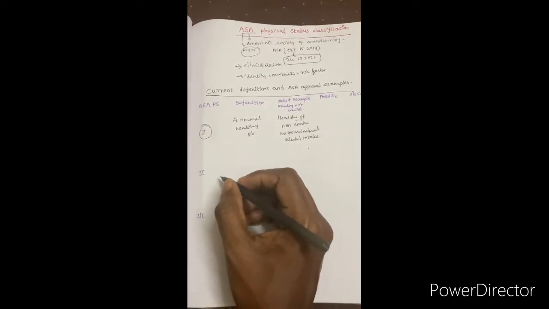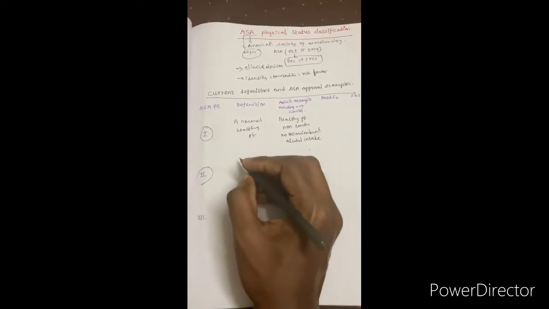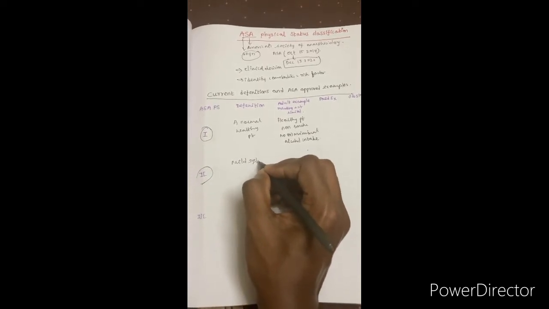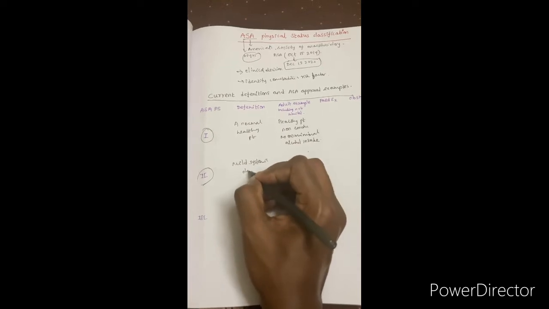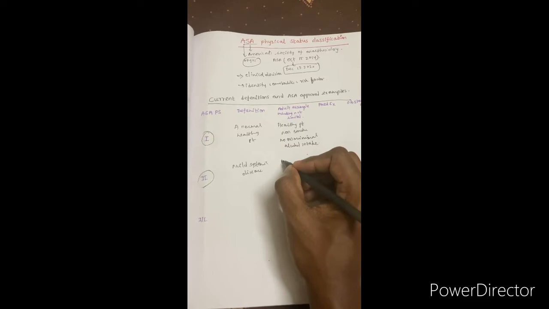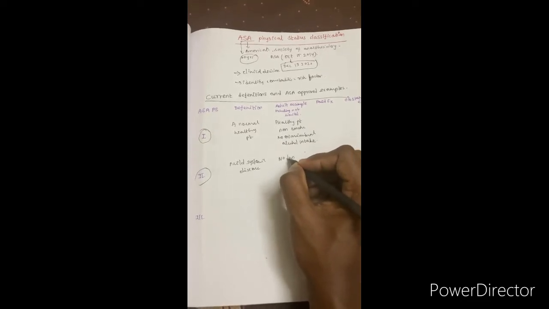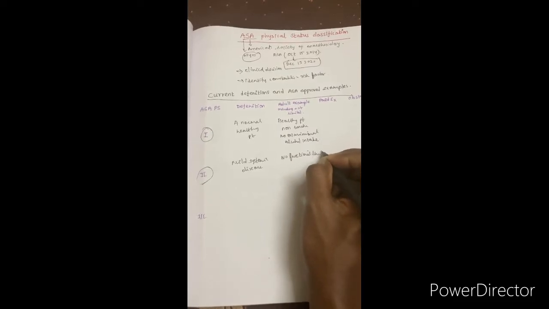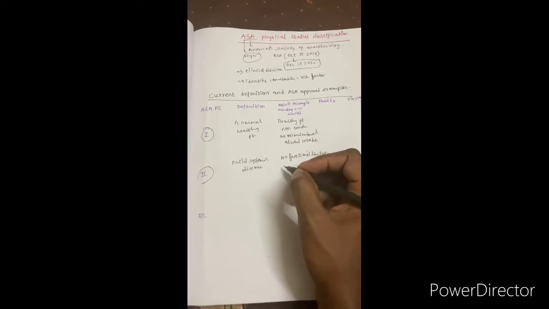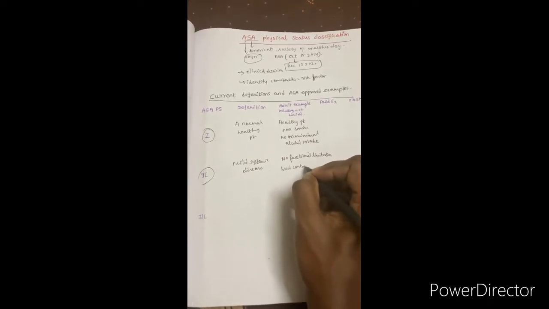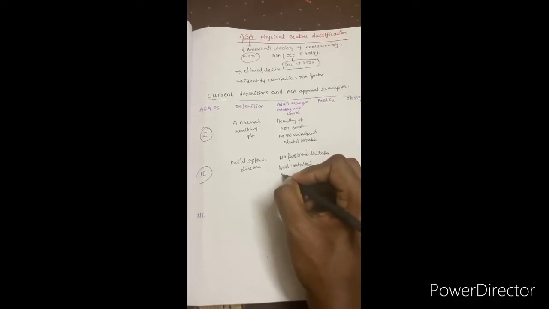Which patient comes under ASA 2? A patient having mild systemic disease. Because of this mild systemic disease, there will be no functional limitation, and there will be an association of comorbidities. There may be diabetes, hypertension, everything, but all the things are well controlled. That patient will be categorized under ASA 2.